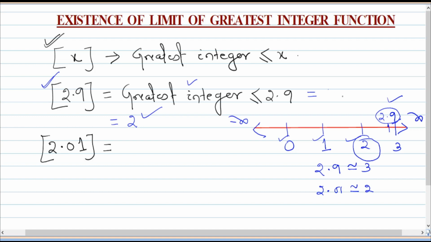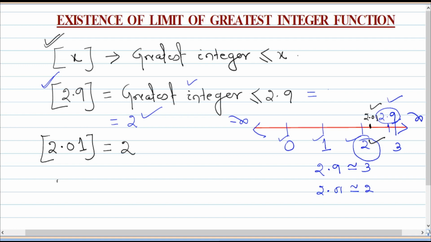You have to locate 2.01 here somewhere. The integers less than 2.01 are 0, 1, 2 and so on, and among them the greatest is 2. So the greatest integer of 2.01 is also 2.